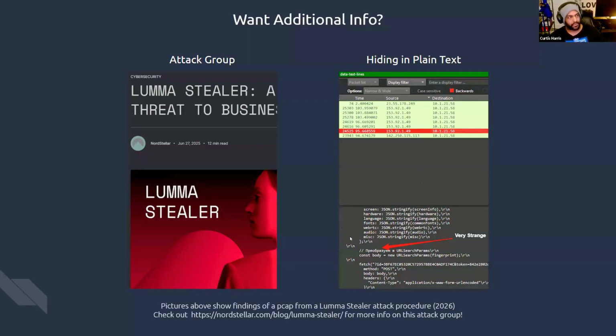This documentation is going to be in my GitHub if you have more interest in seeing what it's about, as well as the Luma Stealer. I have a specific link down here from Nord Stellar that you can look at if you have more curiosities about these kinds of attacks and malware.